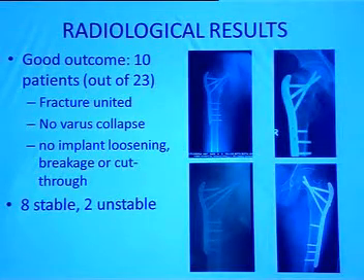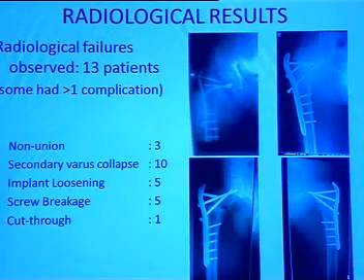Radiologically, we had a good outcome in 10 out of 23 patients. By good outcome, we mean that the fracture has united completely, without any varus collapse, and no implant-related problems like loosening, breakage, or cutout. Out of these 10 patients, 8 were stable and 2 were unstable. Radiological failures were seen in 13 patients out of 23, and some had more than 1 complication. We observed 3 non-unions, 10 secondary varus collapses, 5 each of loosening and breakage of screws, and 1 cut-through from the proximal fragment.